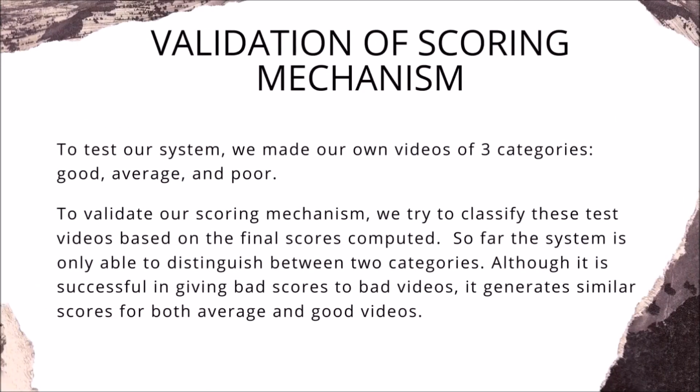To test our system, we made our own videos of 3 categories: good, average and poor. To validate our scoring mechanism, we try to classify these test videos based on the final scores computed. So far, the system is only able to distinguish between 2 categories. Although it is successful in giving bad scores to bad videos, it generates similar scores for both average and good videos. We are still working on it and we hope that we can remove this problem.